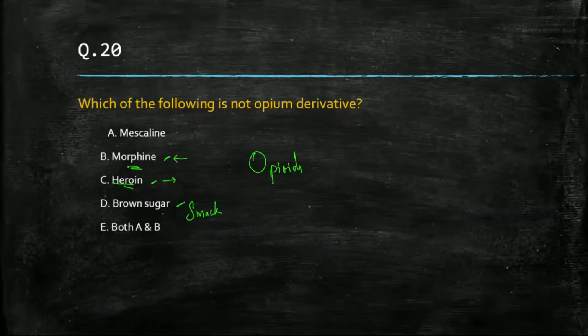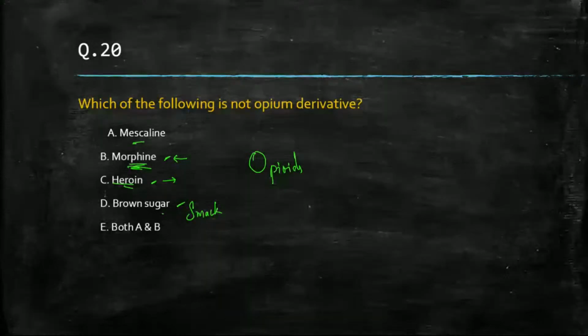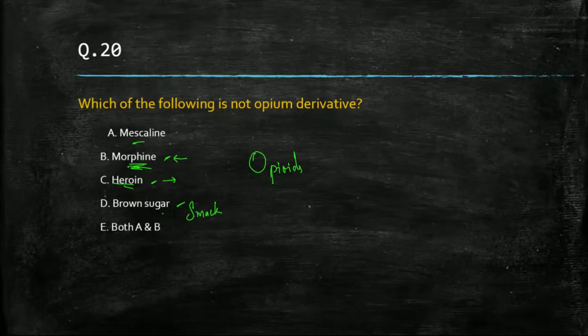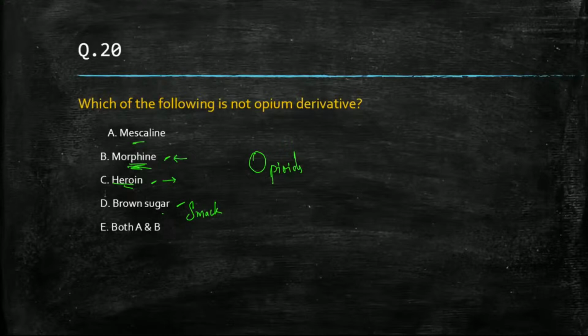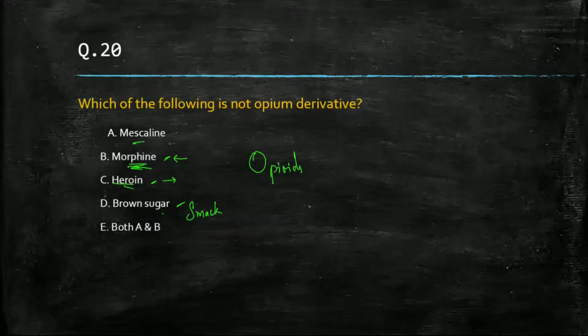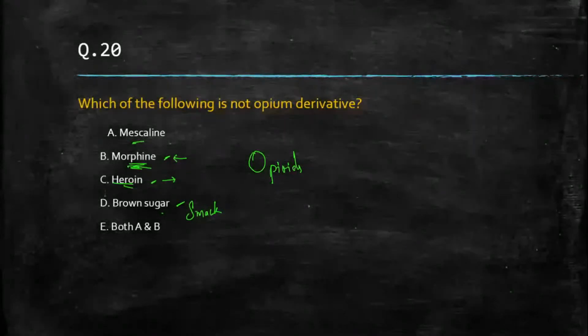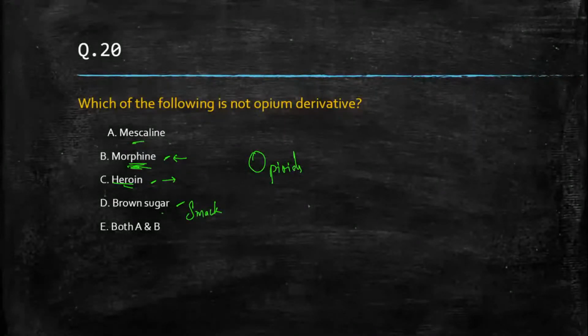Or we can say mescaline, morphine is an opium derivative. Think about it. E is given, which means E should be the correct answer. In NEET exams, we don't get E options. It confuses people whether it can be E or not. When you give E, they will think, okay, something extra is given, so this will be the correct answer. But we'll check. Which of the following is not an opium derivative? Mescaline, morphine, heroin, brown sugar, both A and B.